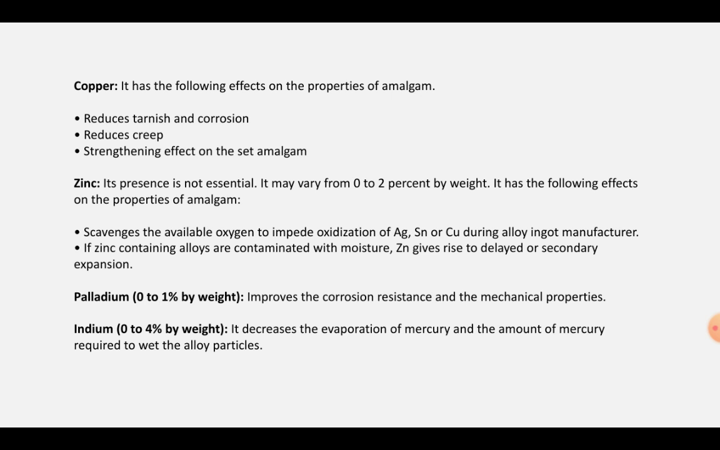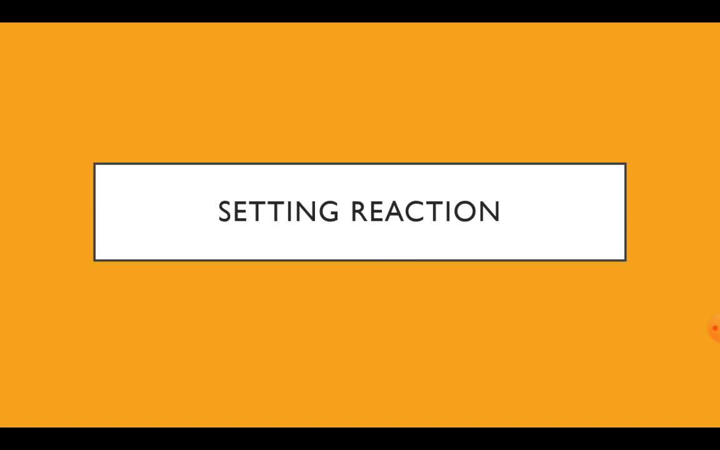Now what does palladium do? It improves the corrosion resistance and the mechanical properties. Whereas indium decreases the evaporation of mercury and the amount of mercury required to wet the alloy particles. So palladium is 0 to 1% by weight, whereas indium is 0 to 4% by weight.